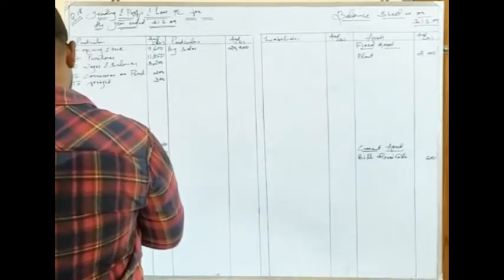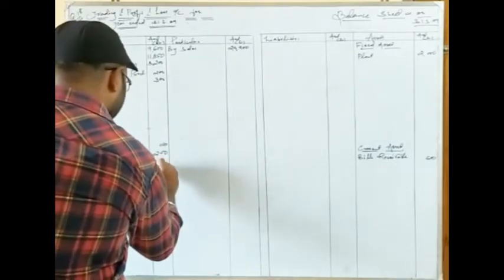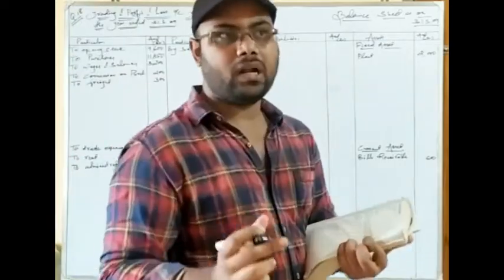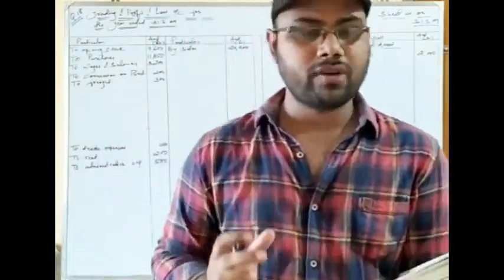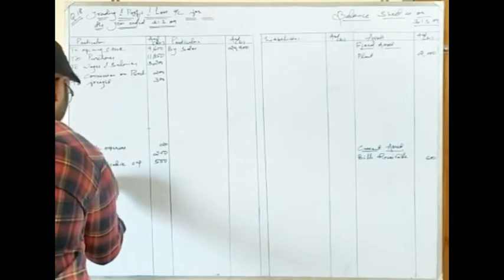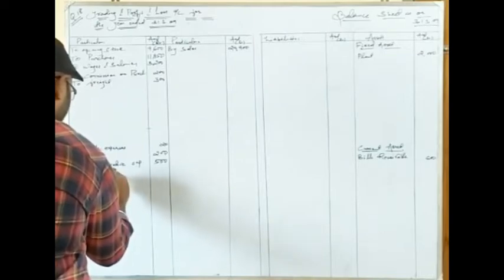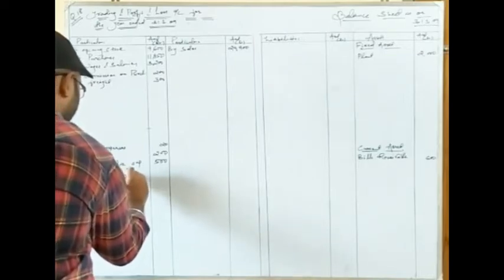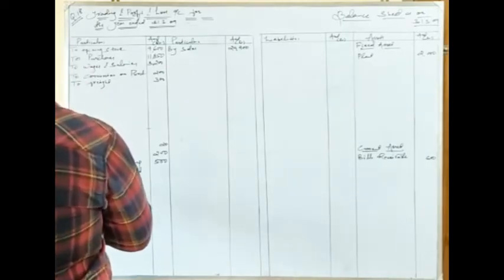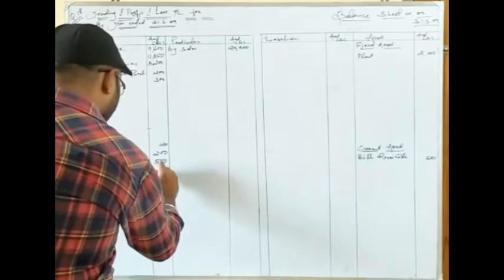So administrative expenses are 500 rupees. Next, repairs to plant. Repair is also an indirect expense, in no way related to production. Again, it is an indirect expense. We write here repair to plant. So repair expenses is 160 rupees.